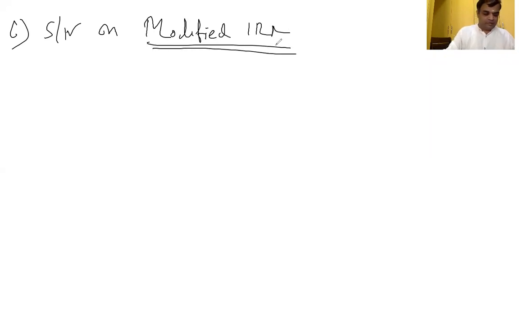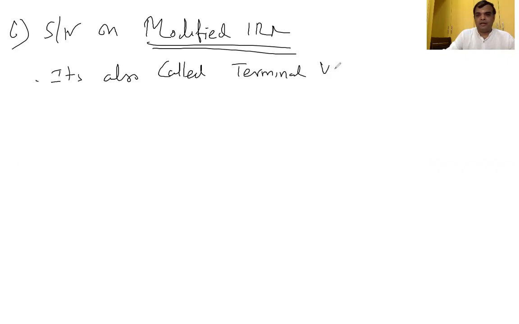It's also called the terminal value method.